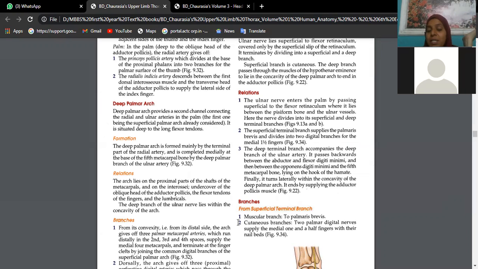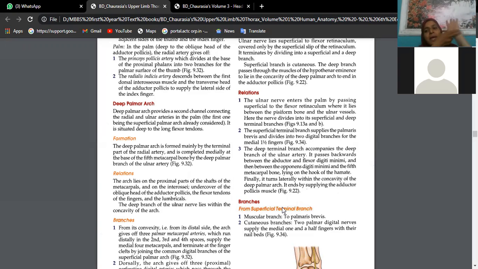Flexor digitorum profundus, only the medial half. Flexor digitorum profundus is a hybrid muscle. It is supplied by the median nerve and the ulnar nerve. Profundus means it has four tendons which go to the four digits. Two are supplied by the ulnar nerve and two are supplied by the median nerve. Okay, so its distribution then goes like here.